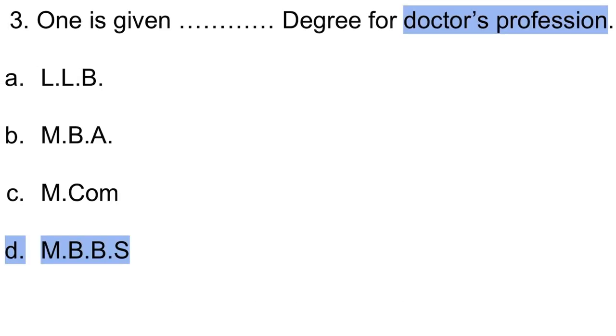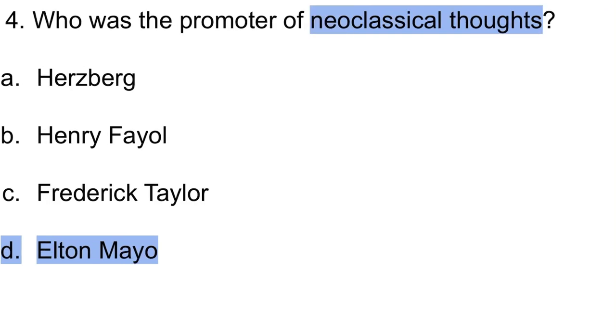Number 3. One is given dash degree for doctor's profession. Doctor's profession, that is MBBS. Option D is the correct one. Fourth, who was the promoter of neoclassical thoughts? Here the keyword is neo. Neo, that means Mayo. Neo, Mayo, rhyming words. So option D is the correct one. Elton Mayo.